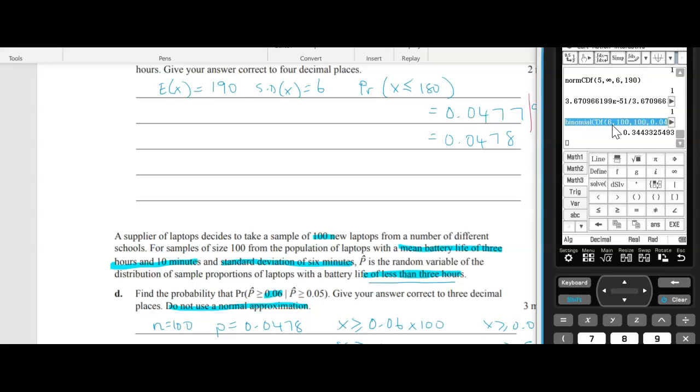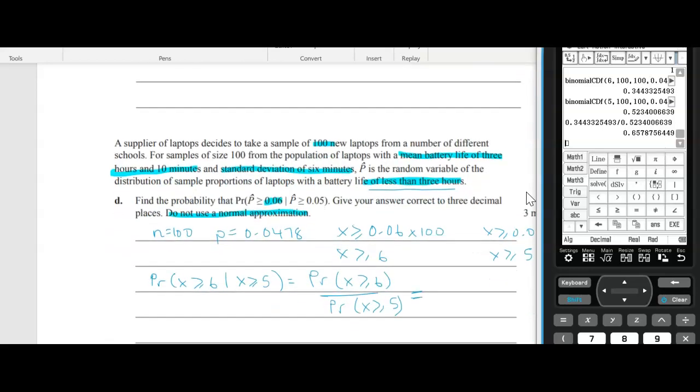I'm just going to highlight this again and change that 6 to a 5. And then we can just highlight this divided by this, and there's our answer. We're doing 3 decimal places, so 0.657, 0.658. I was going to do more decimal places, but I'm just going to round it now. So 0.658.